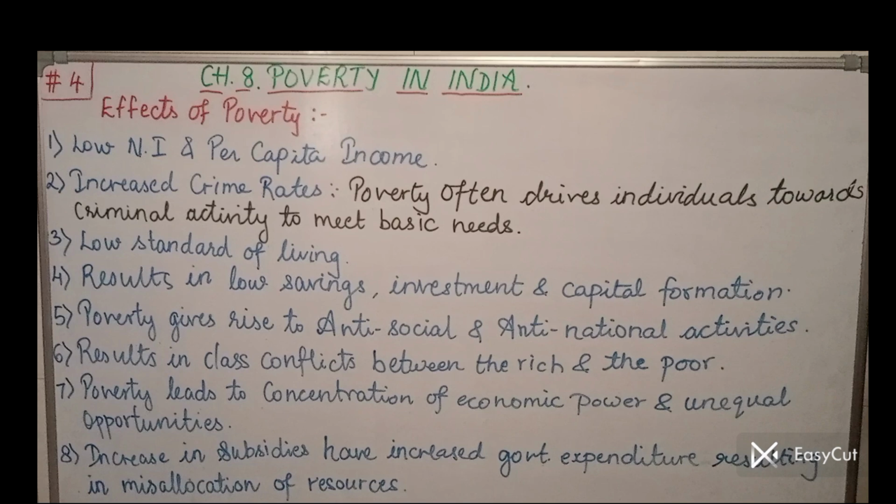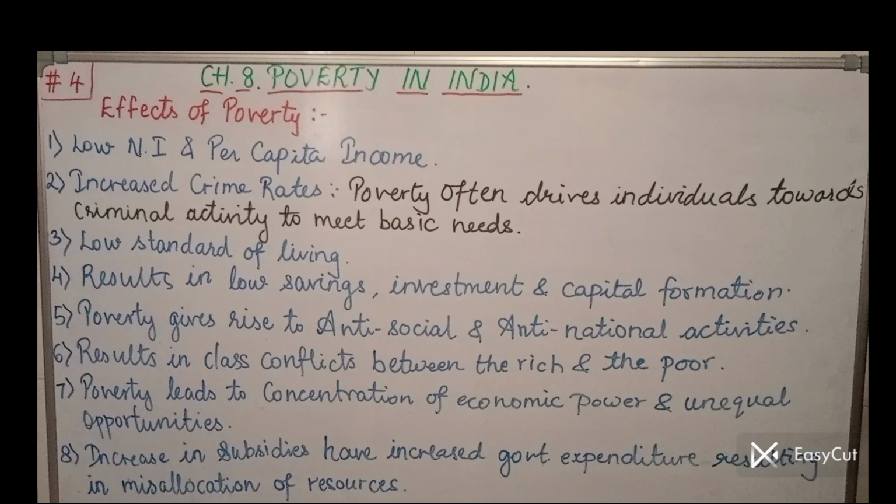Next, poverty results in class conflicts between the rich and the poor. See, automatically the society gets divided into different classes. The class and the mass. Class generally is used for the rich class, the creamy section of the society, and masses means the poor people, the weaker section of the society. So due to poverty, the society gets automatically divided into two classes, the rich and the poor, which is again not advisable. It's not good, it's not morally good.